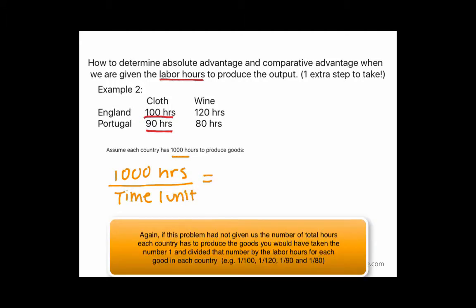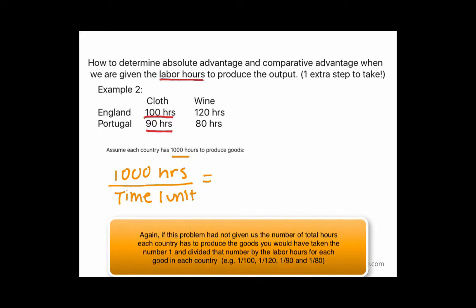And that's going to tell us how many total units that country can produce. And this total units value we're going to use to then find our absolute advantage and comparative advantage, because total units are what we're used to seeing in these charts.